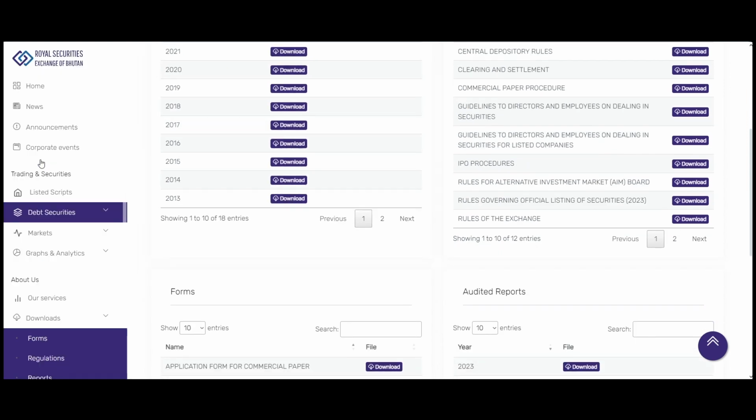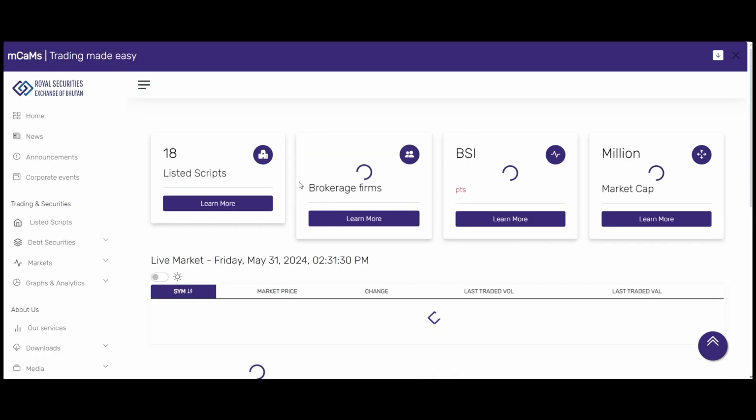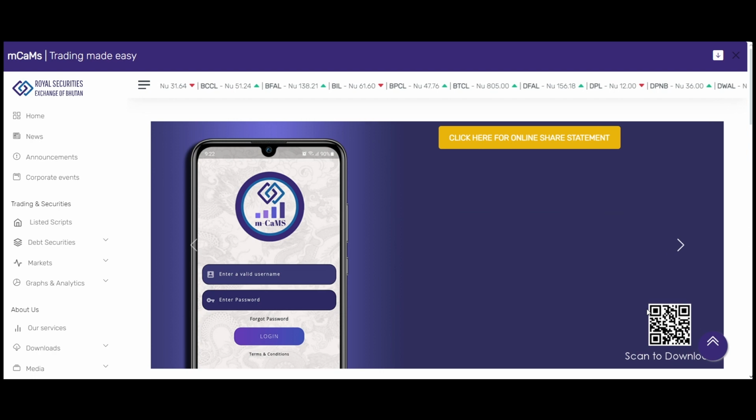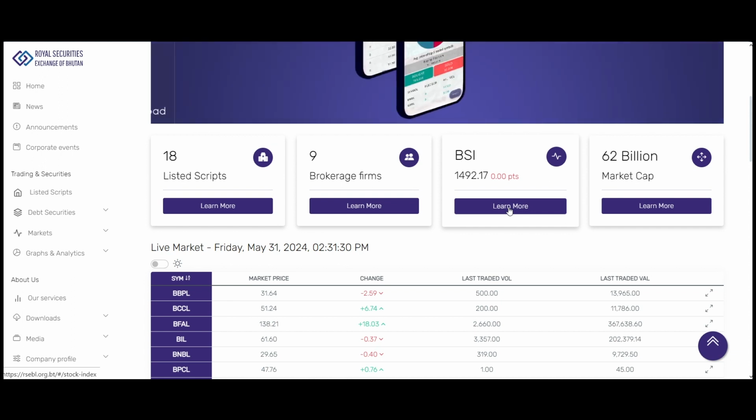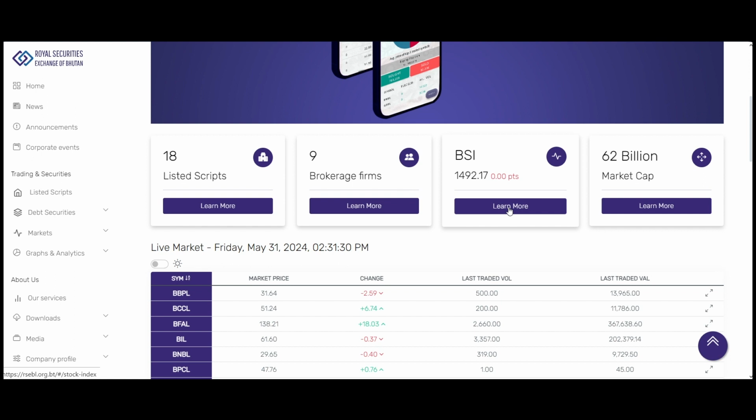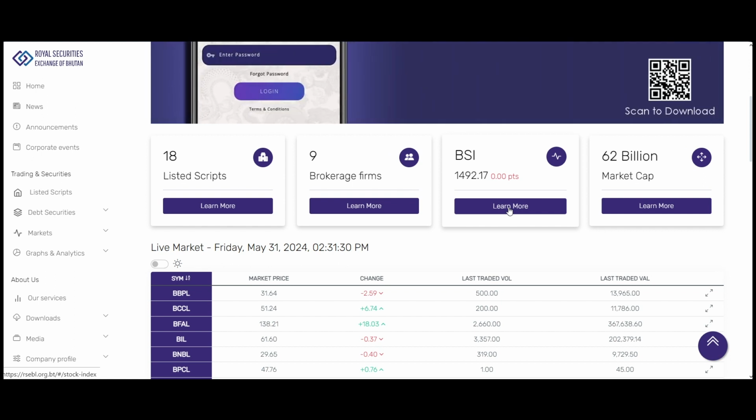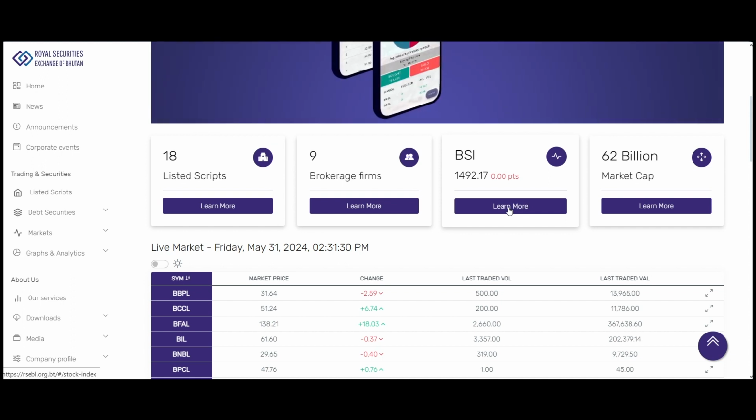Okay. So on the home screen, one interesting thing I think we would like to share for the viewers and the listeners is the Bhutan Stock Index. So can you talk about what the Bhutan Stock Index is and what it stands for? The BSI, or the Bhutan Stock Index, is a composite market capitalization weighted price index which compares the current market value of all listed common stocks with its market value at the base or reference price that we have determined, which is 1000.